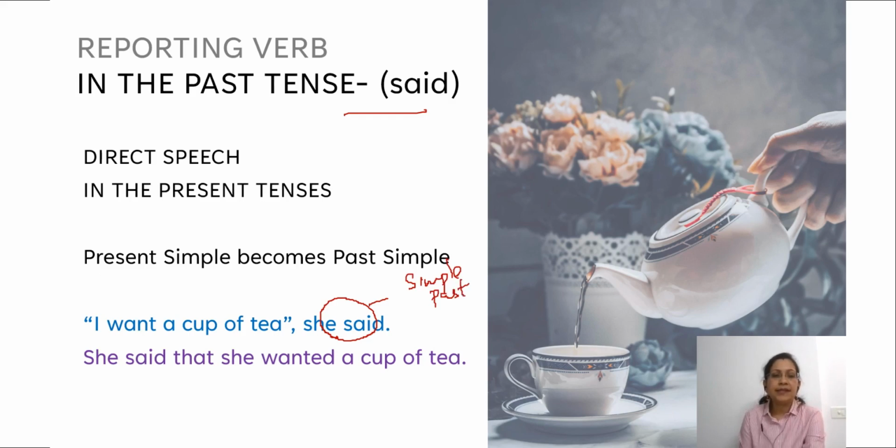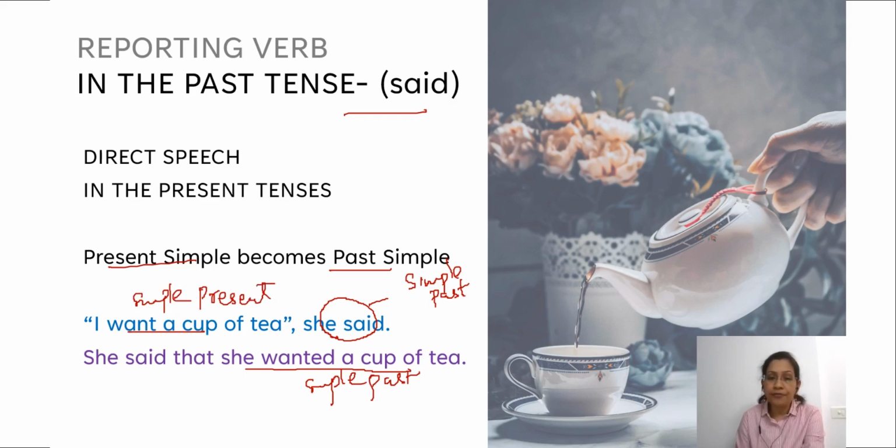In these cases, the change of tense does happen. Simple present becomes simple past. I want a cup of tea, she said. She said that she wanted a cup of tea. So this is simple past. You can see here, this is simple present. I want a cup of tea.